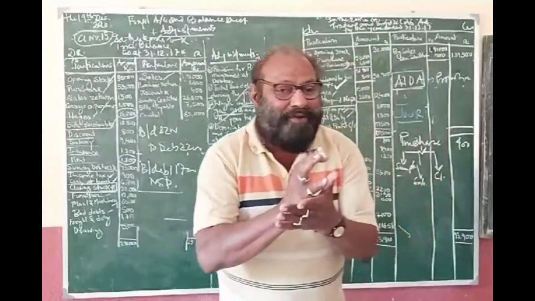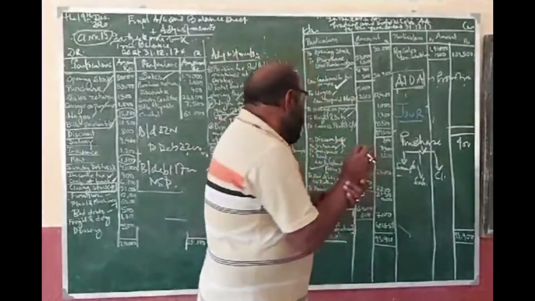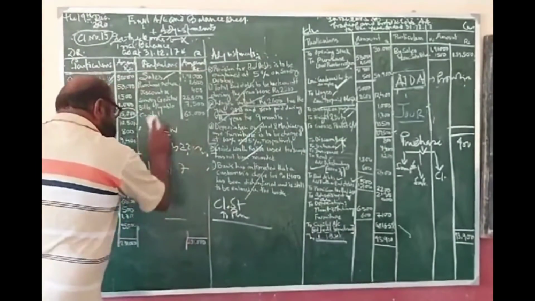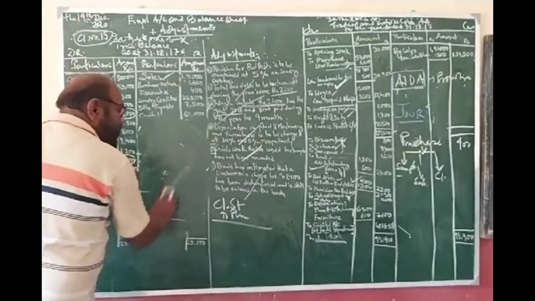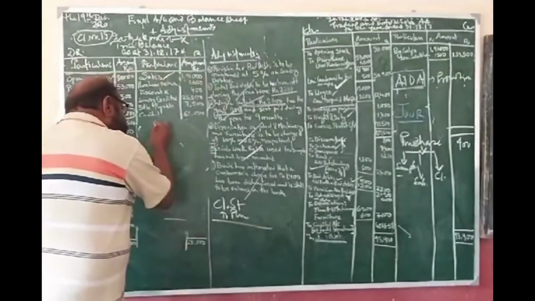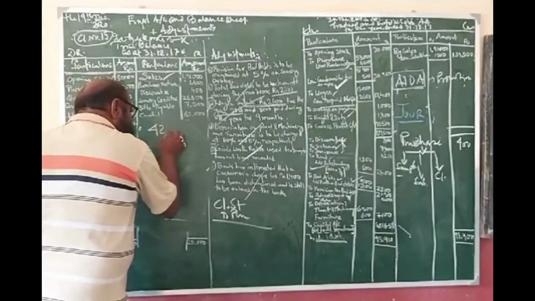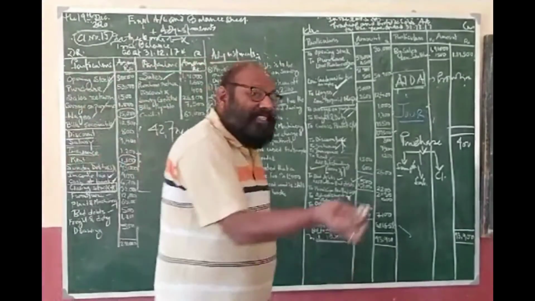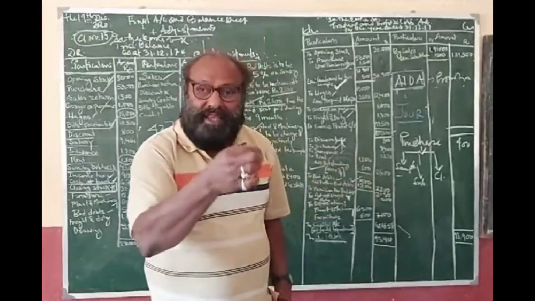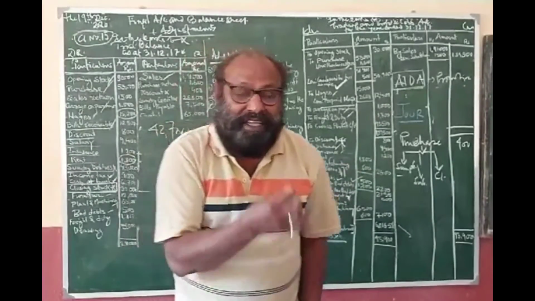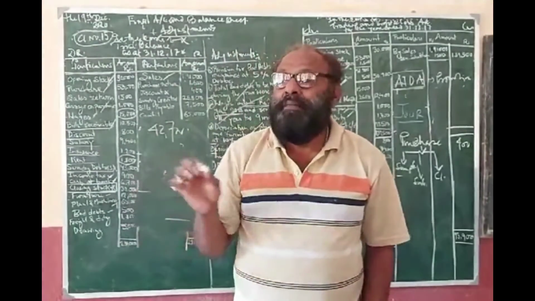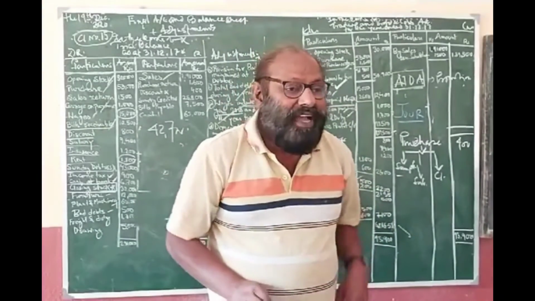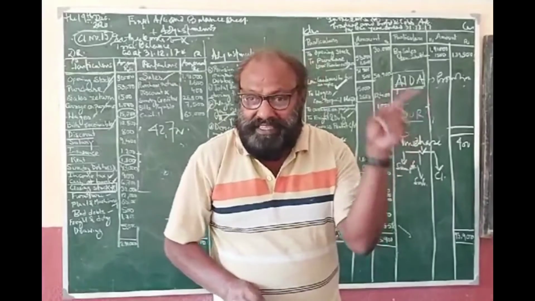So the amount of 42,700 may be received or may not be received. Okay, I have told you which one. So 42,700 is my ultimate debtors. This amount I should get, but there is every possibility that a percentage of that debt may not be collected. That is why we make a reserve.